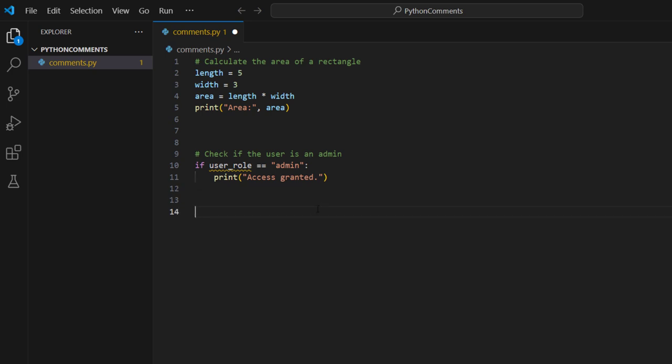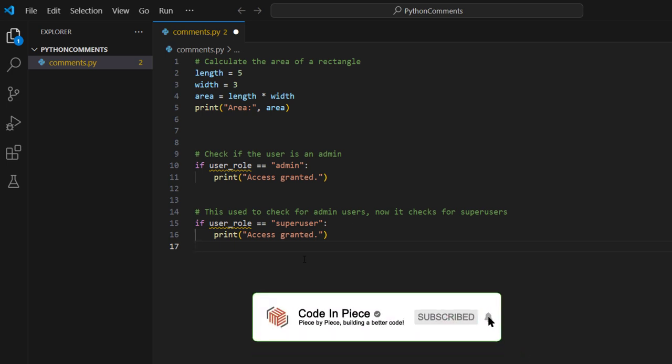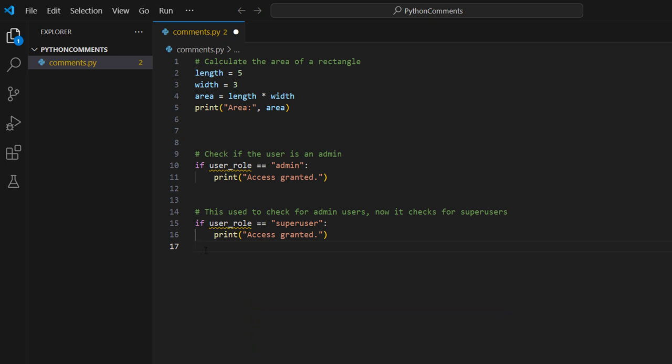Let's discuss a third rule: update comments as the code changes. What that means is you need to always update your comments when you update your code. Otherwise, outdated comments can be misleading and you won't know what you actually changed in your code. These were a few examples of single line comments.